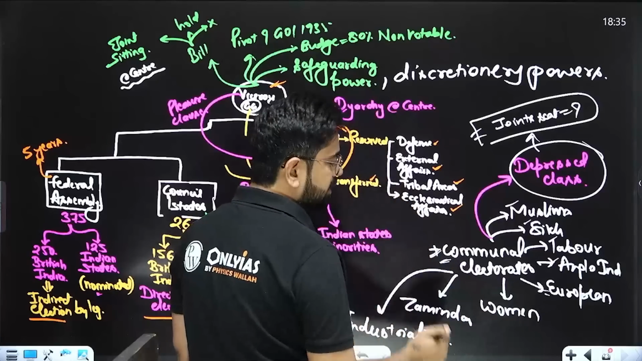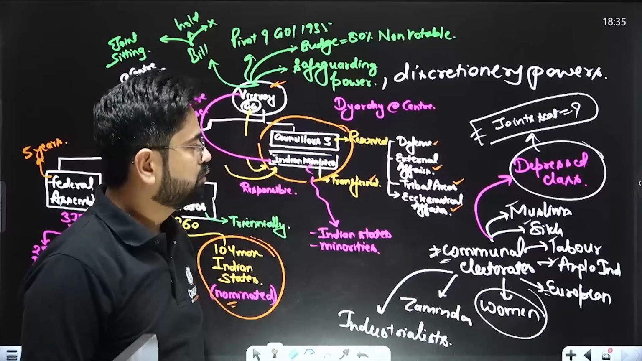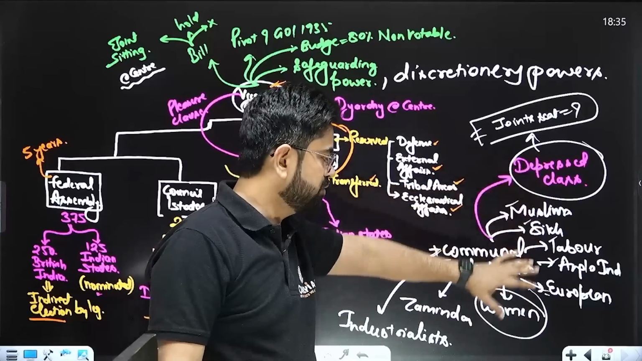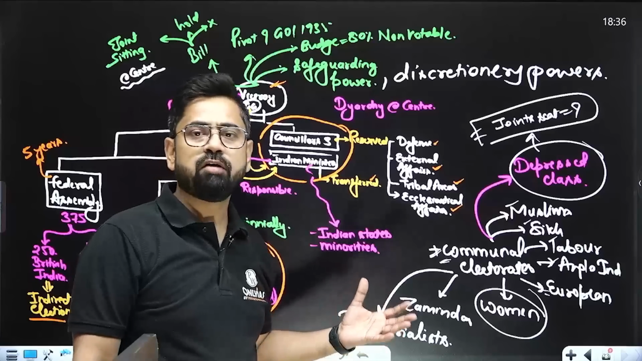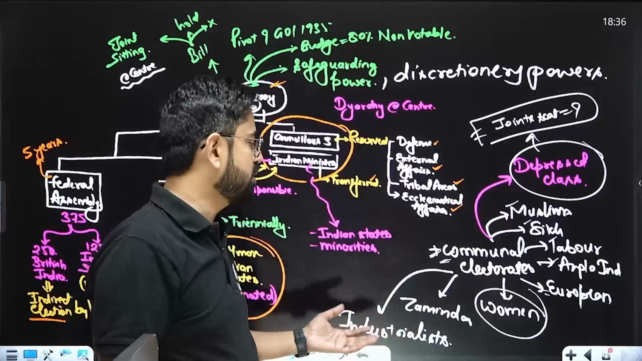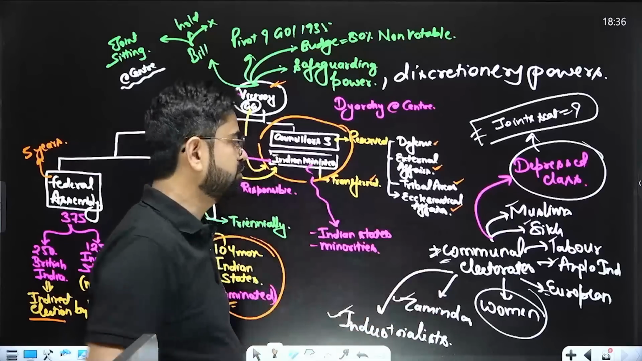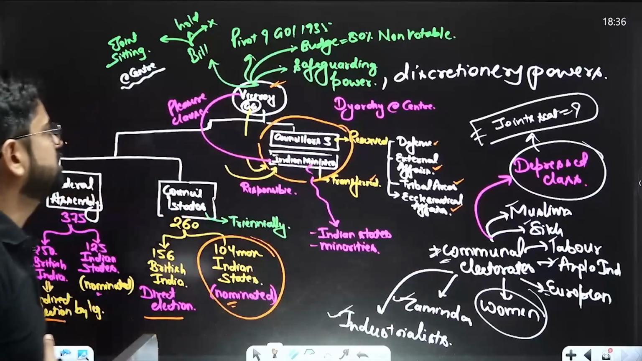And now highlight: women were also given a reservation. So these are basically reserved seats. Depressed classes are the new members. Women are also new to this list. Women are also given reserved seats. They had not asked for it, but they got reservation over here. Zamindars and industrialists were anyway having reserved seats. Still they will continue with their reserved seats. Right. So this is the 1935 Act.